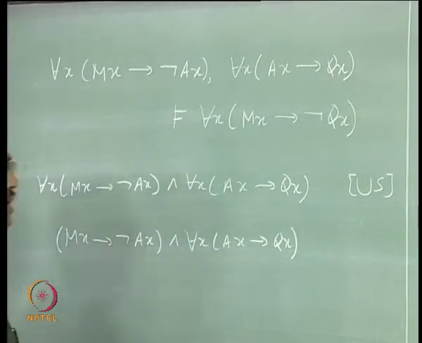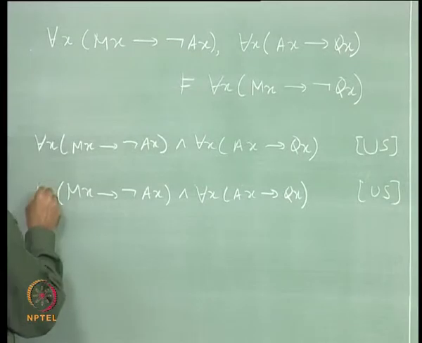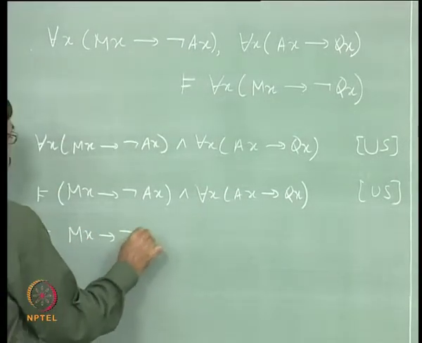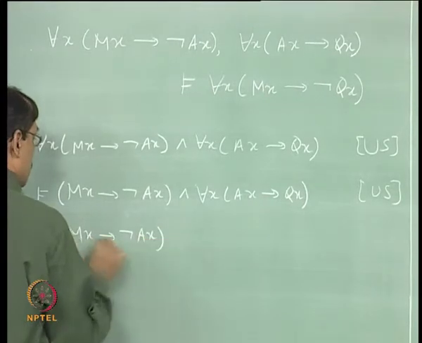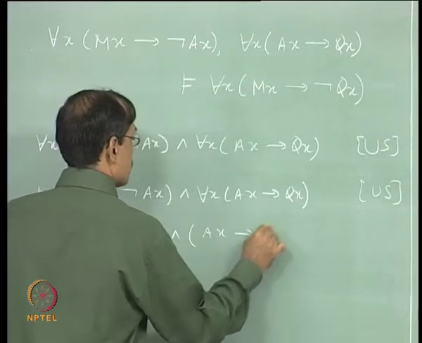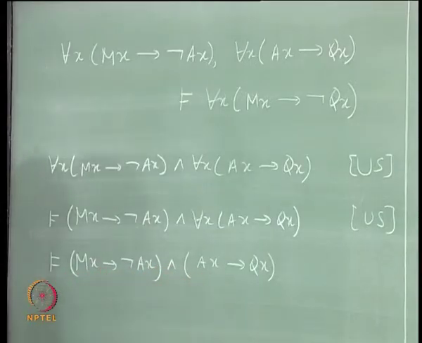Now again we can apply universal specification with the same x. So mx implies not ax and ax implies qx. Okay. Now, how to use both of them?